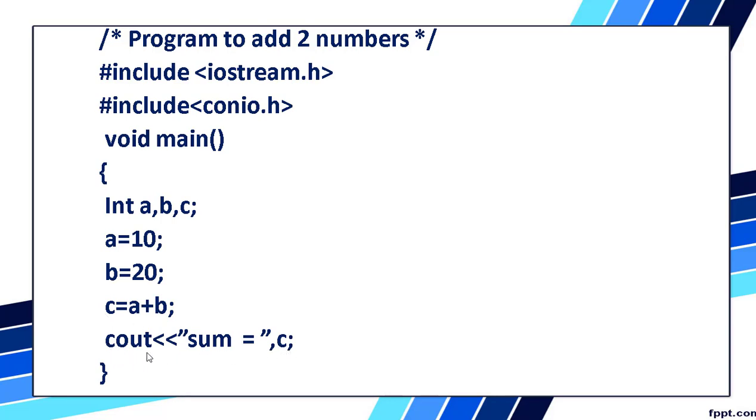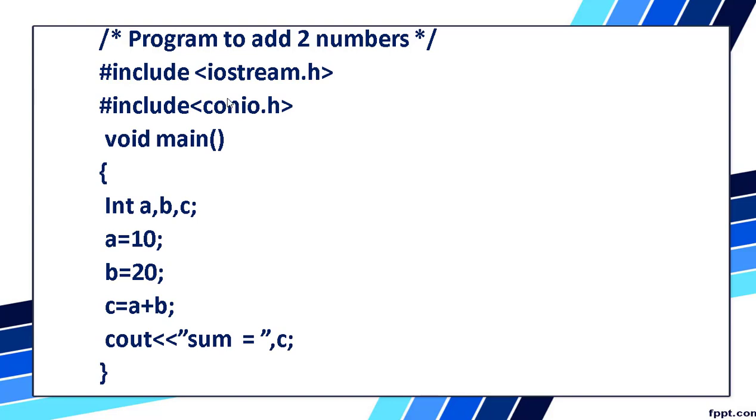So finally, cout is a function which is needed to put the value, that is, whatever answer we get, the result will be displayed in c. Then we close the bracket over here. So this is how a program should look. Okay, this is one of the simple programs.